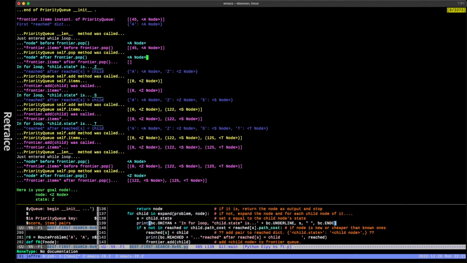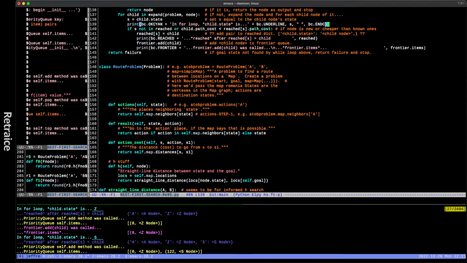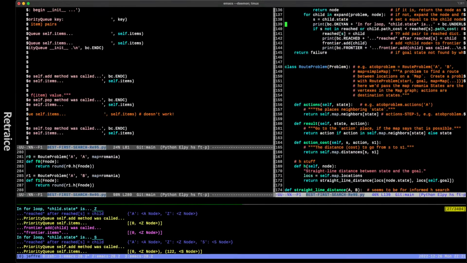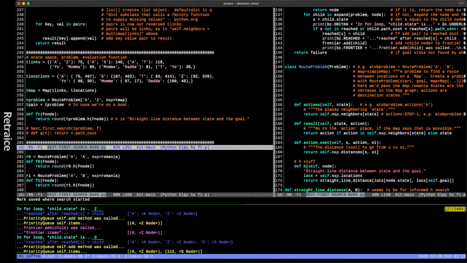The while loop, the node after we pop it, in the first case it's boring, it's just the same node again because that's the one that was in our custom heap. Now we're in the for loop. Child state is Z, okay? That's the first child state. The child states that we're going to go through are from applying expand to the A node because of search T links.